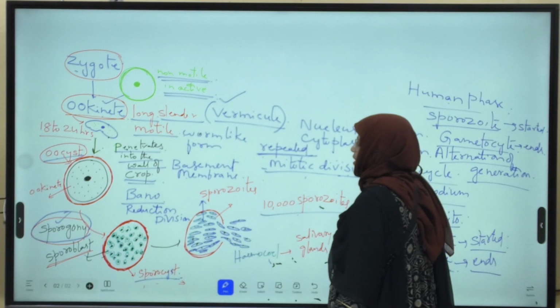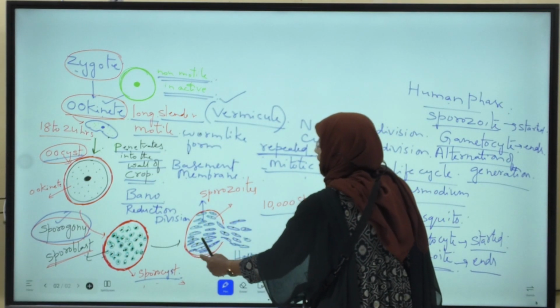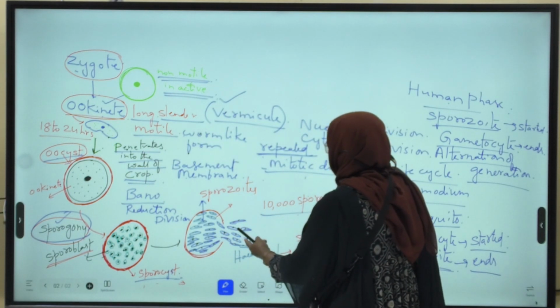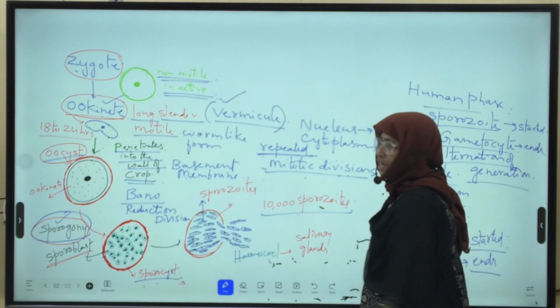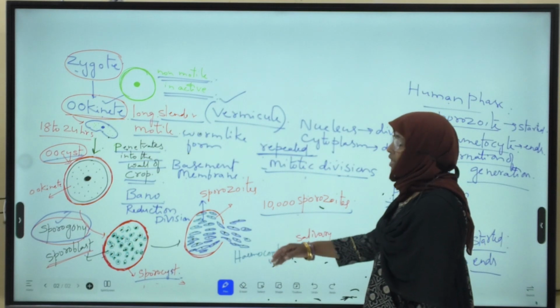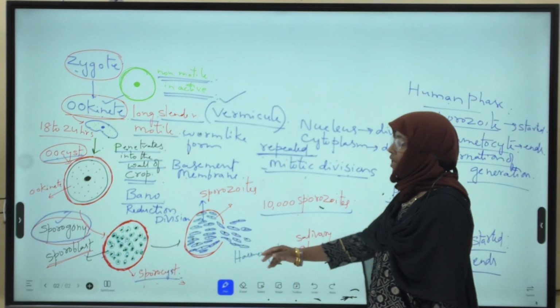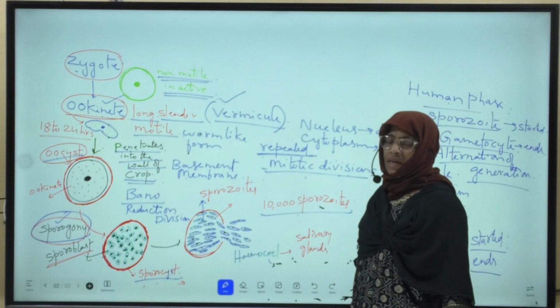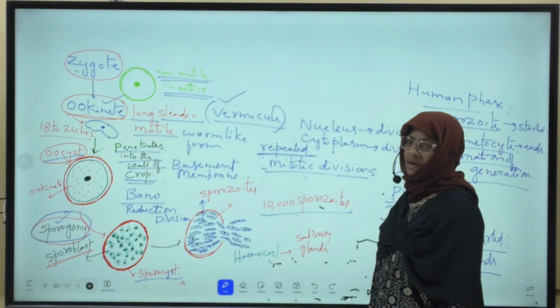Later, what happens? The wall of the sporocyst bursts, due to which the sickle-shaped sporozoites are released into the hemocoel of the mosquito. Hemocoel means the body cavity which is filled with blood.